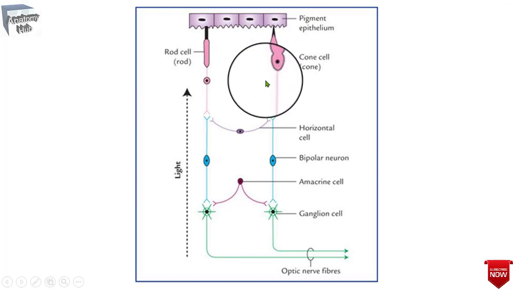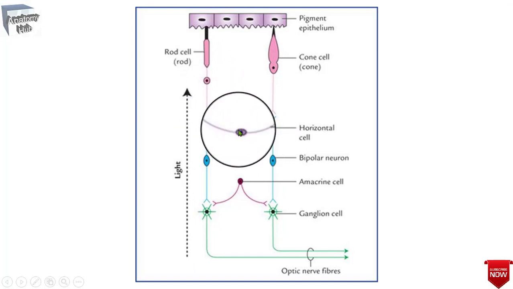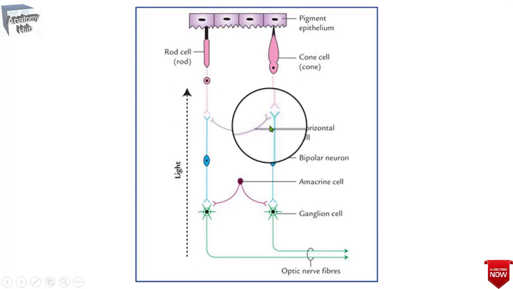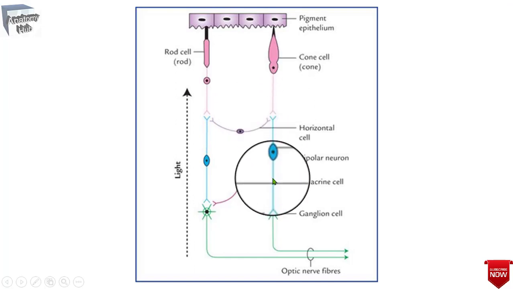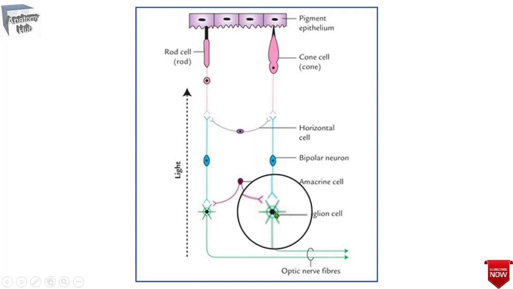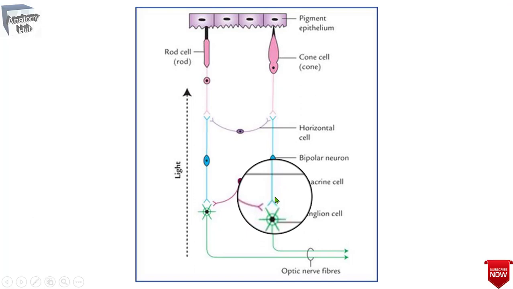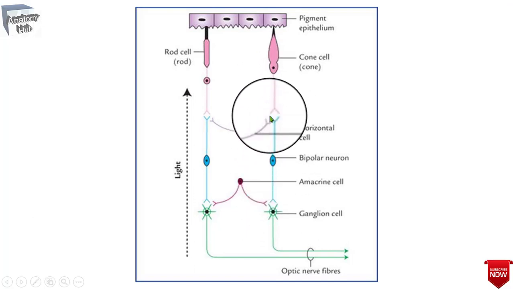Their dendrites synapse with the photoreceptors, meaning the rods and also the cones, and their axons synapse with the dendrites of the ganglionic cells. So all these fibers are the first order neuron.